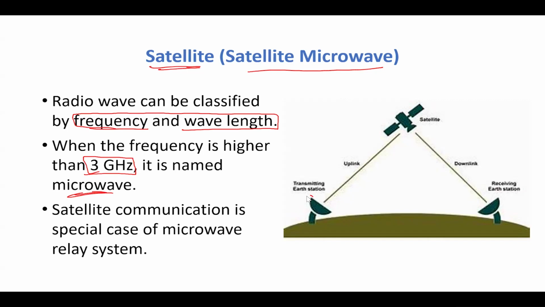If this is the transmission from there, the uplink will go to the satellite. The satellite will send it to the required place wherever it has to be sent. So this will become a sender and this will become a receiver. Here it uses microwave, which is nothing but a frequency higher than 3 gigahertz.